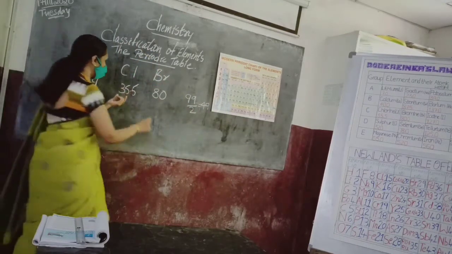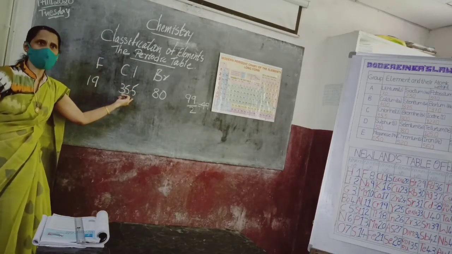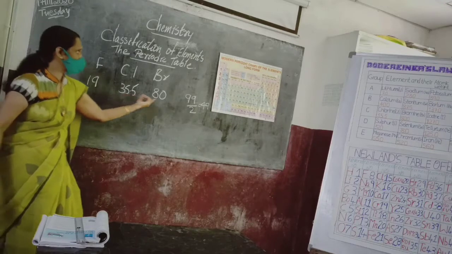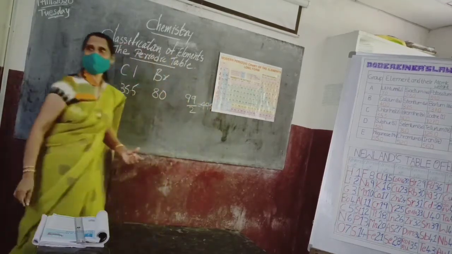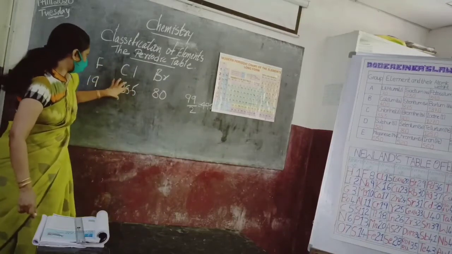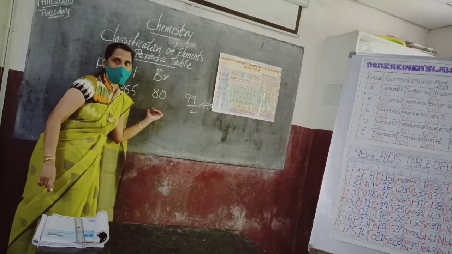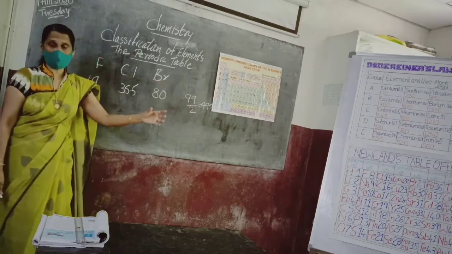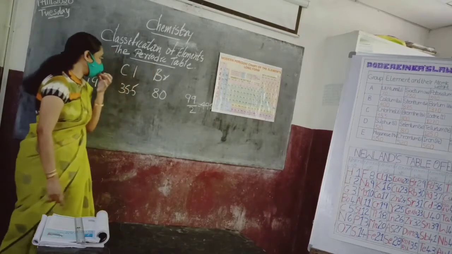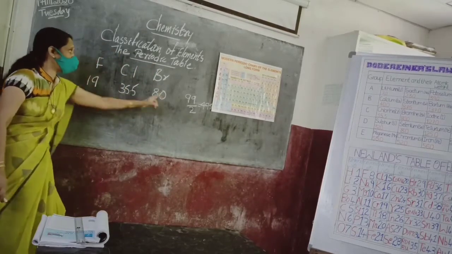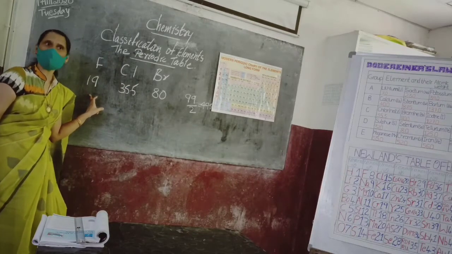49.5. So see here, the atomic mass of chlorine is only 35.5. But it is 49.5. A lot of variation between these two numbers. Right. So, law of triads did not satisfy for the elements having high atomic mass and low atomic mass. So, it is a failure.